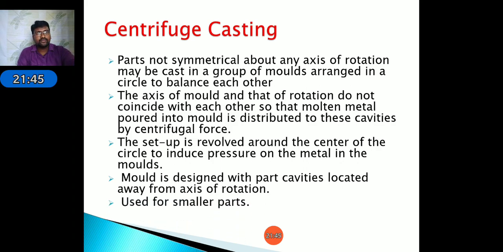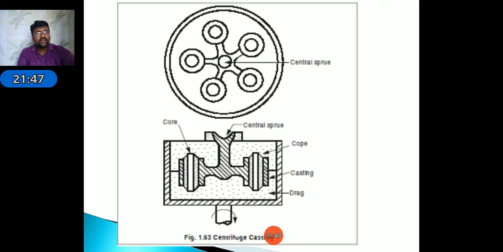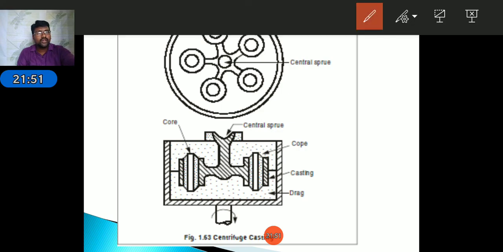Observe in the diagram, here is the sectional view of the centrifuge casting. It consists of the drag box and cope box. Next, the center of rotation, and the pouring basin. From this pouring basin, we pour the molten metal, and it is the central sprue. From this, the poured material will reach the molds.